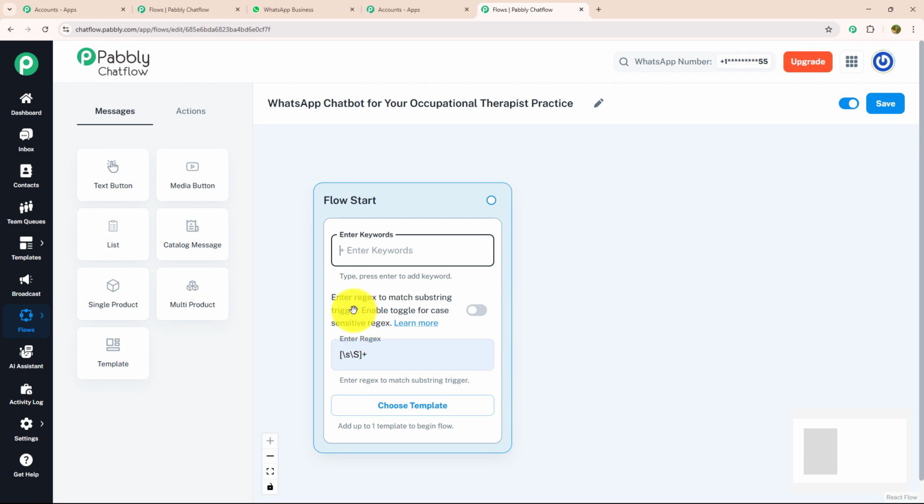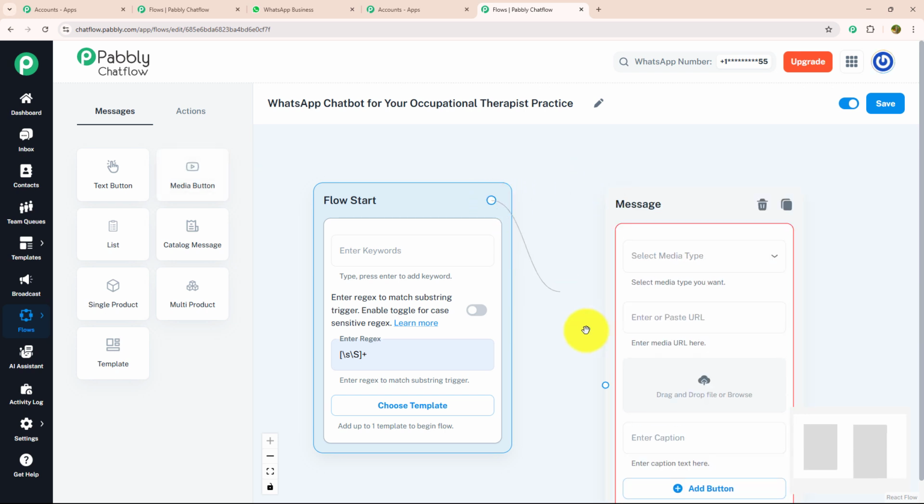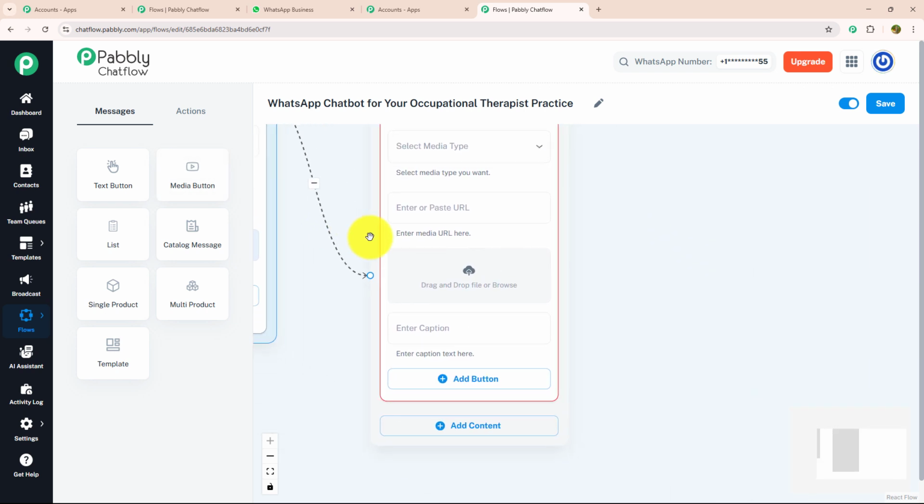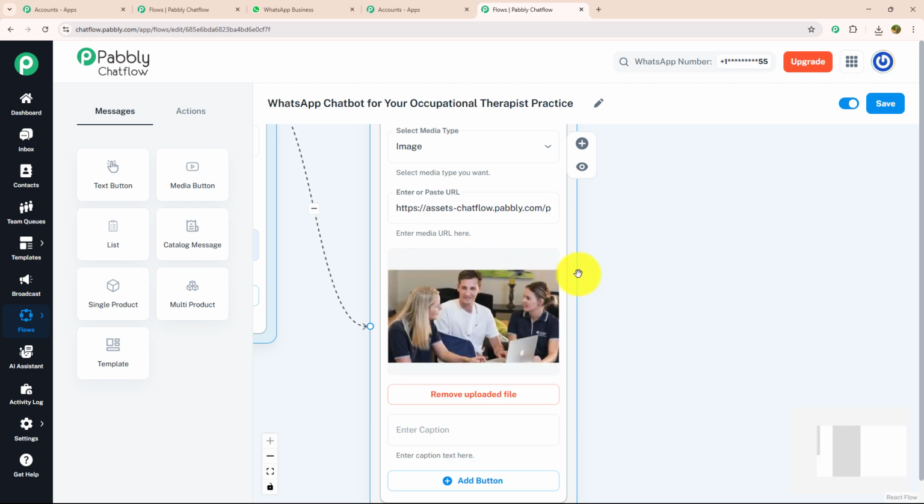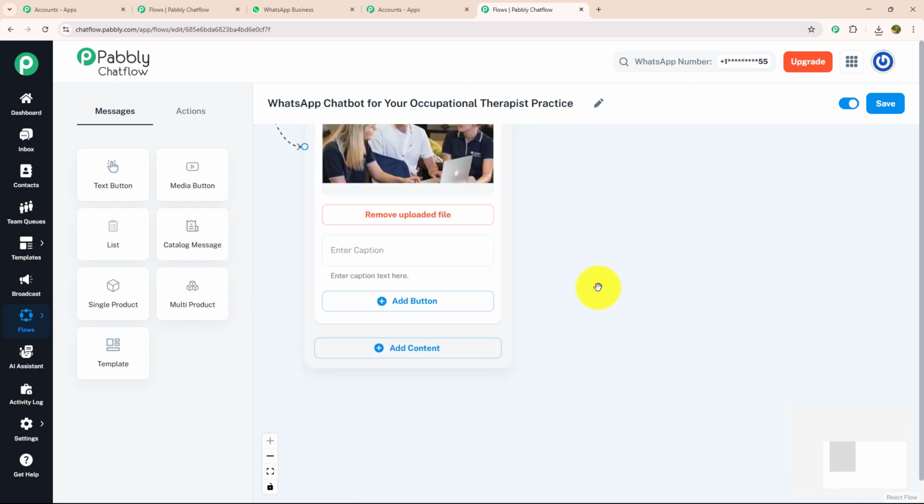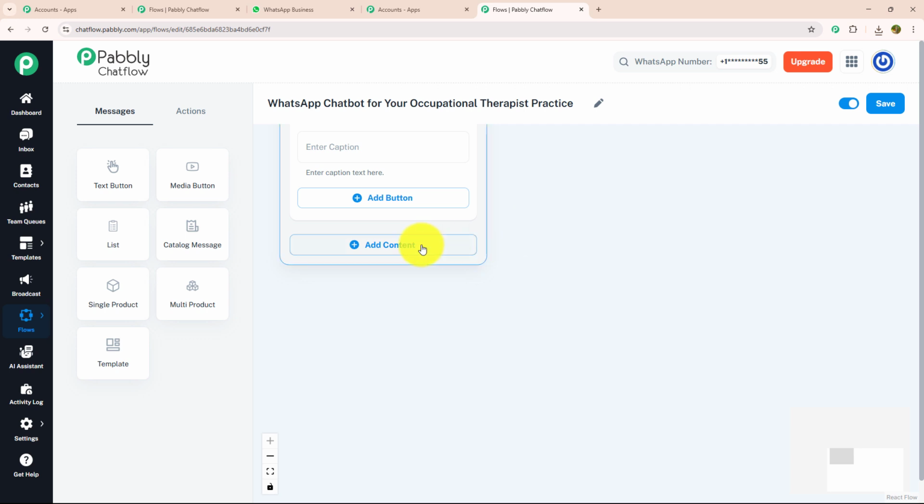Now, as soon as my customer enters a message, I will send them a welcome message with a media message. For that, I'm going to drag and drop the media button message and connect it with my flow start. Over here, I'm going to browse my image like this. As you can see, my image is uploaded successfully. After that, I'm going to provide a welcome message.